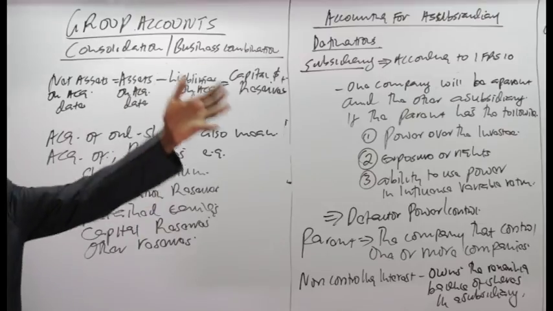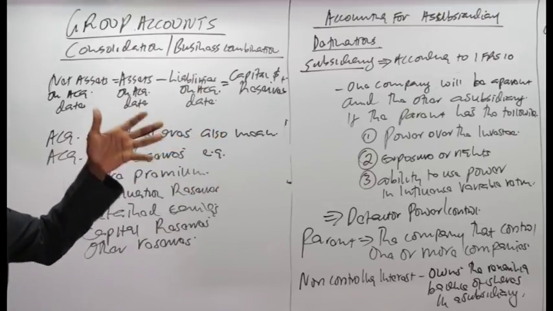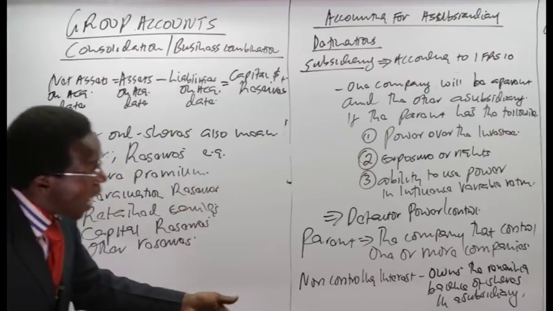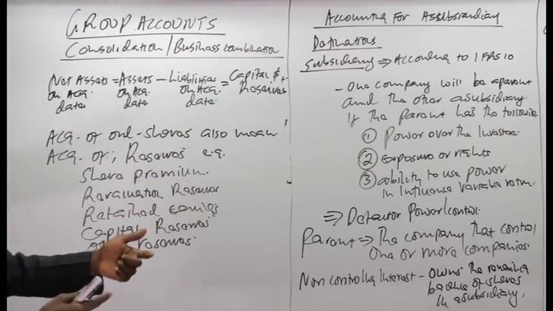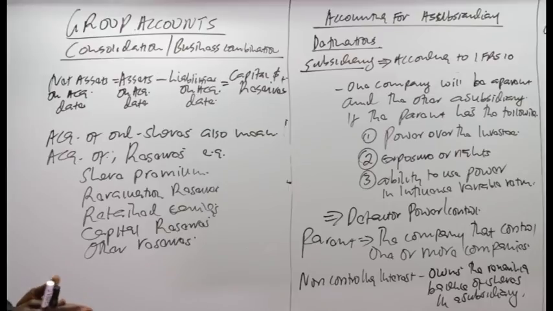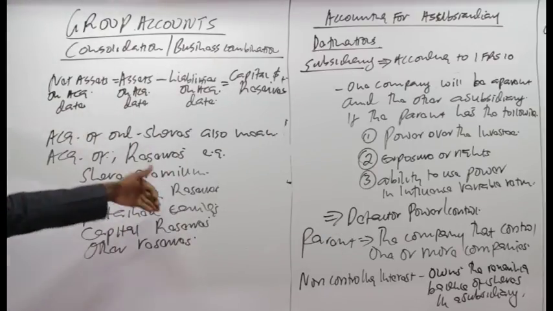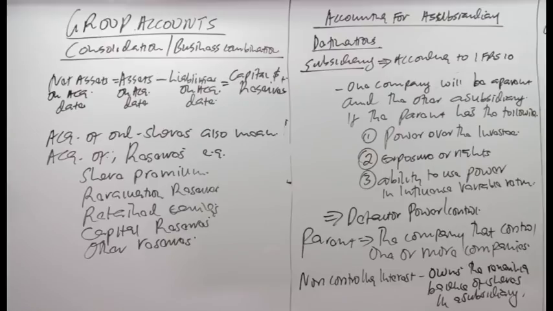But we have not gone into details according to IFRS number 3 in respect to measurement. We have also talked about how we recognize the purchase consideration in the books of the holding company, how we pay, and how we identify the net assets acquired. That's what we have said.